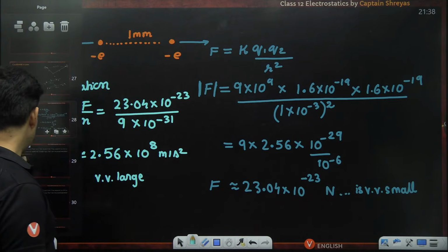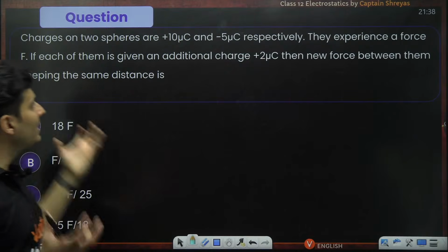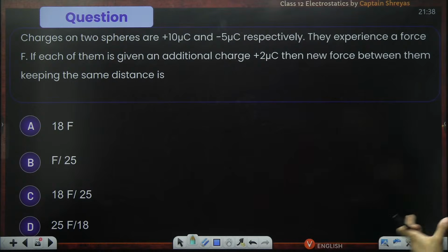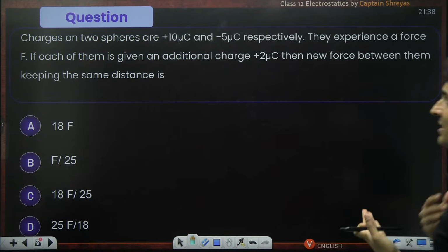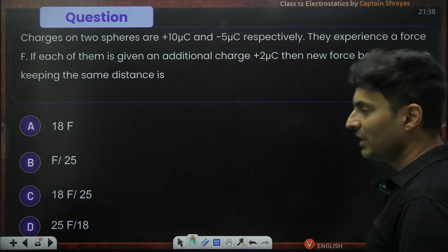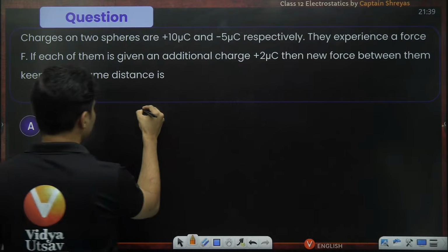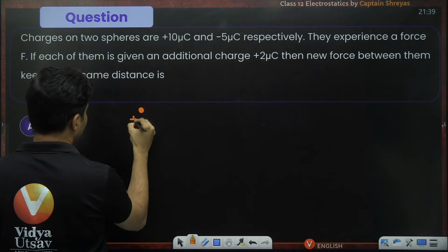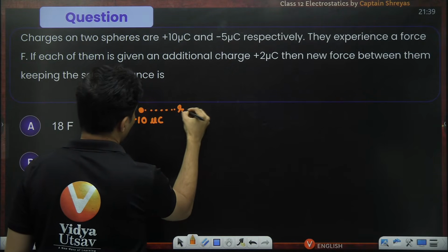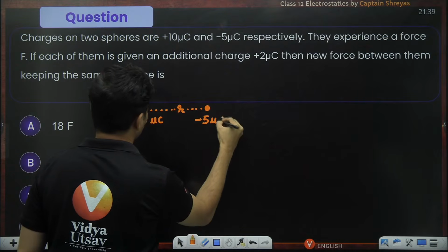Okay, so now let's do this particular question. Let's see if you guys can figure this out. Charges on two spheres are so and so, and they experience a force of F. If each of them is given an additional positive 2 charge, then what is the new force between them? Let's understand. This is plus 10 microcoulomb. Some R is there. This other one is minus 5 microcoulomb.